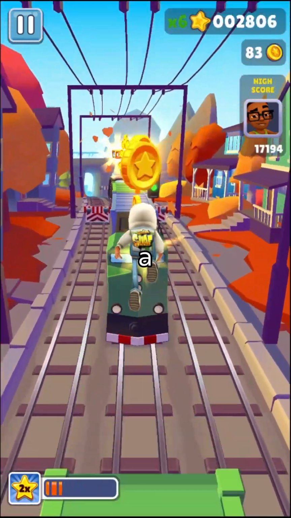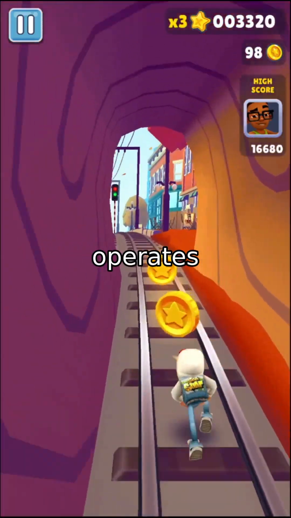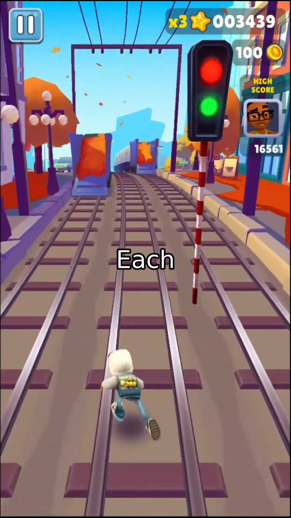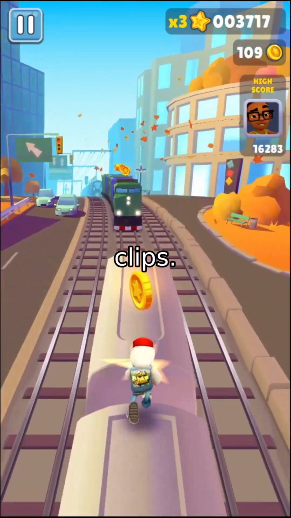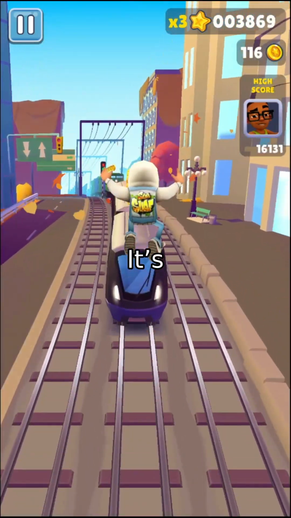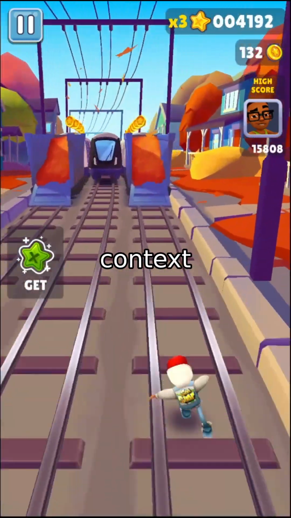The model architecture is a pre-trained PaSST, which stands for Patchout Spectrogram Transformer. It operates directly on raw audio waveforms. Each video is decoded to mono, resampled to 32 kHz, and sliced into 10-second clips. Why 10 seconds? It's a sweet spot between capturing local generation artifacts and preserving enough musical context like timbre and short structural patterns.